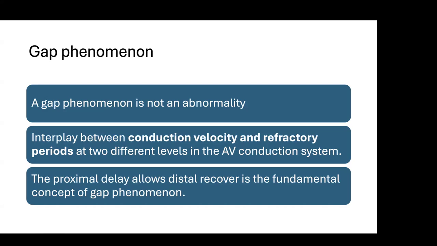The gap phenomenon is one of the properties of AV conduction tissue, in which two tissues are there. One is the atrium and the second is the AV node. Both have different refractory periods, and one refractory period is higher than the other. So what will happen when you are pacing at a faster rate? Latency will happen. It will enter into relative refractory, functional, and finally ERP.